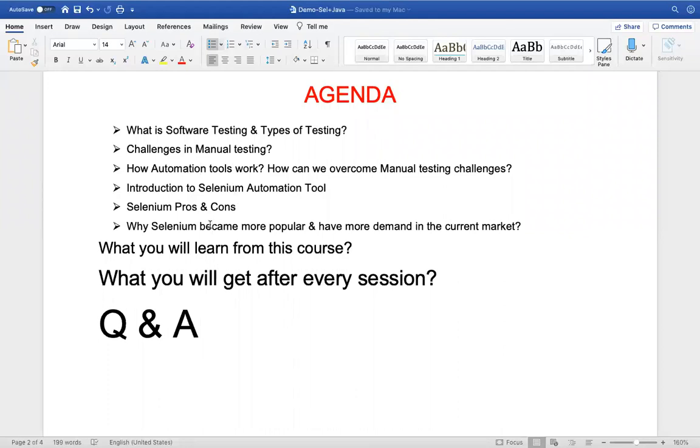We already discussed that it supports multiple browsers, operating systems, and multiple programming languages. That's the reason it has become more popular, and it has more demand in the current market, as it is open source and free. These are the different topics we discussed in brief about Selenium.